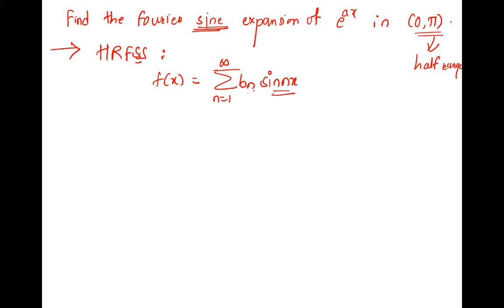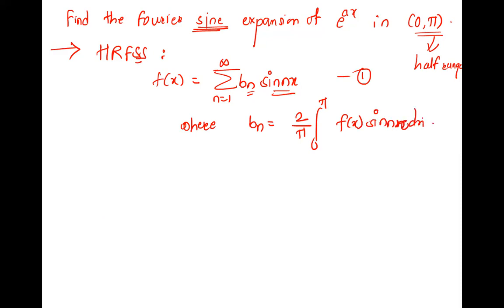Sine is only having sine in it, so sine is along with bn. So yes, there is bn only. But an are with cos, so we are not writing cosine terms. So an are absent there. So here bn is equal to, what is bn? 2 upon pi, integration 0 to pi f of x sin nx dx. Right, 2 by pi, 0 to pi, f of x into sin nx dx.